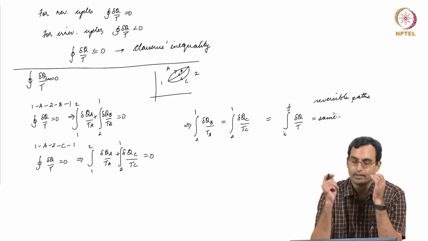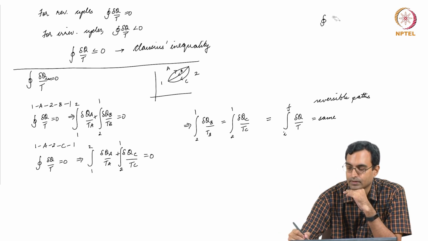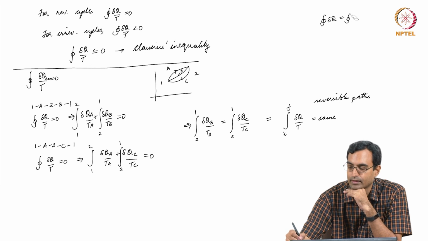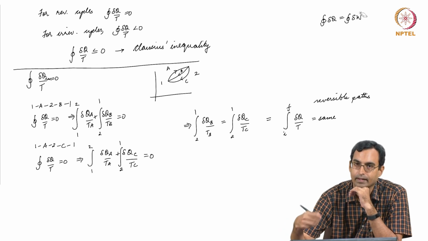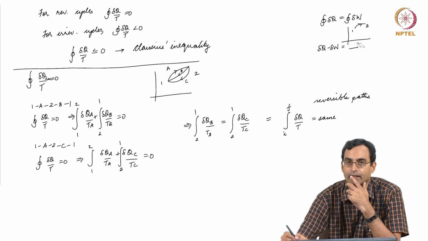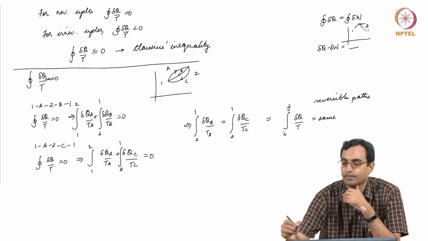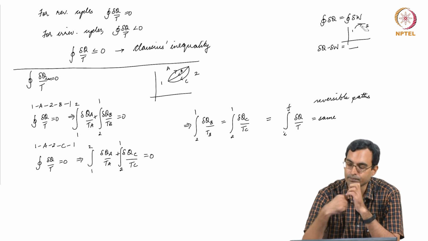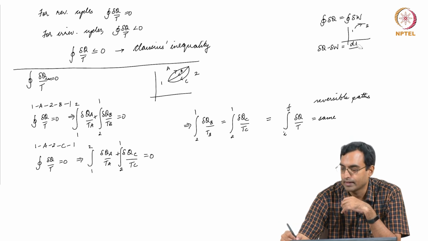When we were looking at the first law, if you remember, we had a similar thing. The first law for a cyclic process was the cyclic integral of del q, the cyclic integral of del w. But then we saw that if you do not complete the cycle, if you just go from some point 1 to some point 2, and take del q minus del w, it comes to some difference in some value, and that difference does not depend on which path you go in, as long as you have the same initial and the same final point. So, we saw that that is a property because it is not changing depending on which path we go, and we called it dE.